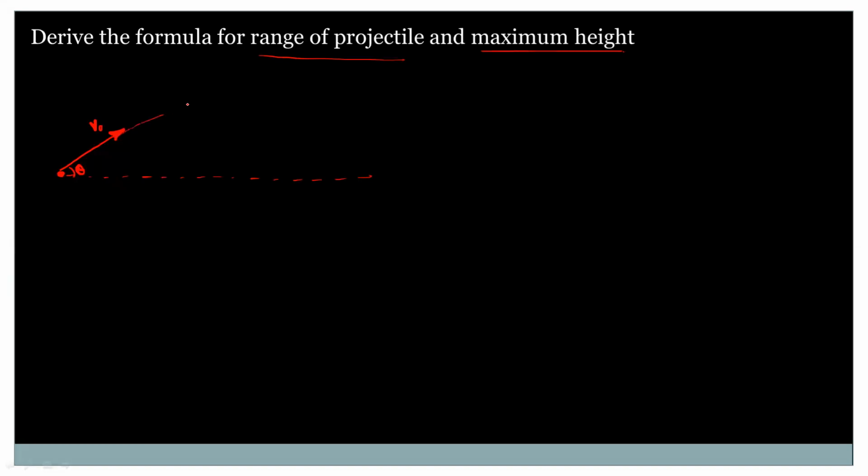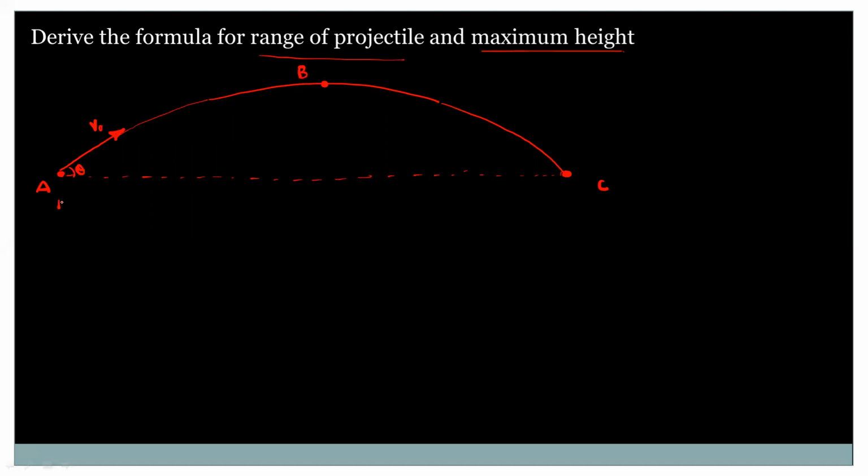So it will cover the parabolic path, and then it will cover the horizontal distance. So suppose the starting point is A, and this is the point C. And the maximum point in the vertical direction, this point is B. Okay.